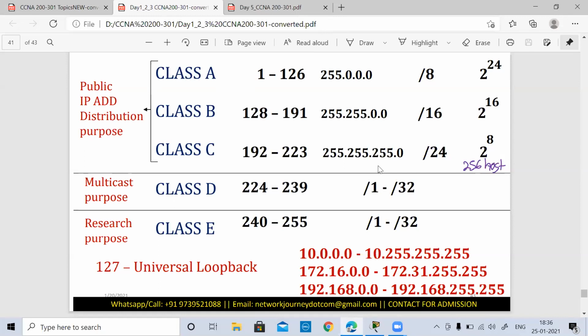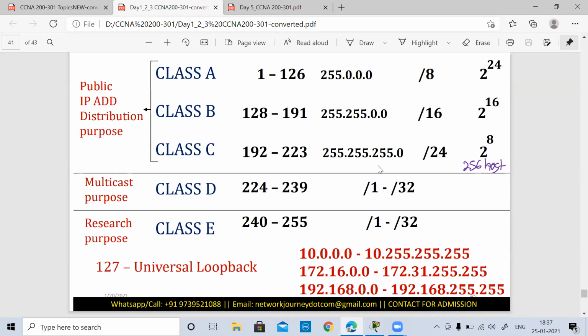What does the slash indicate? The slash number indicates the subnet mask. Is it known as a subnet mask or a prefix mask? Prefix mask. If I'm writing slash something, then it is known as a prefix mask. If I write in terms of 255 dot something, then it becomes the subnet mask. They are actually indicating the subnet, but we say it like a prefix mask.